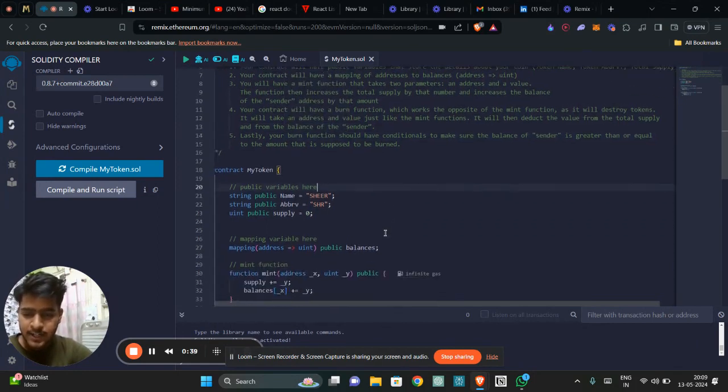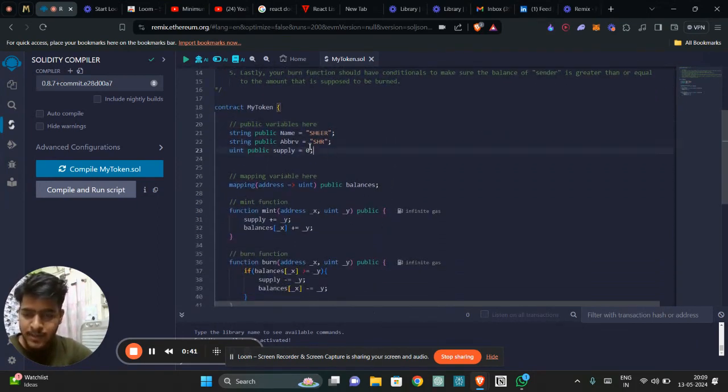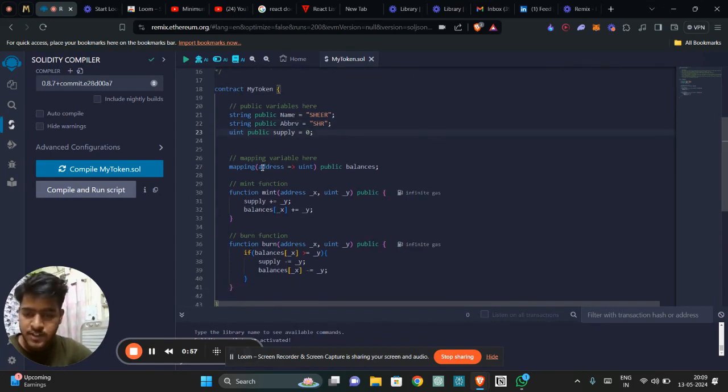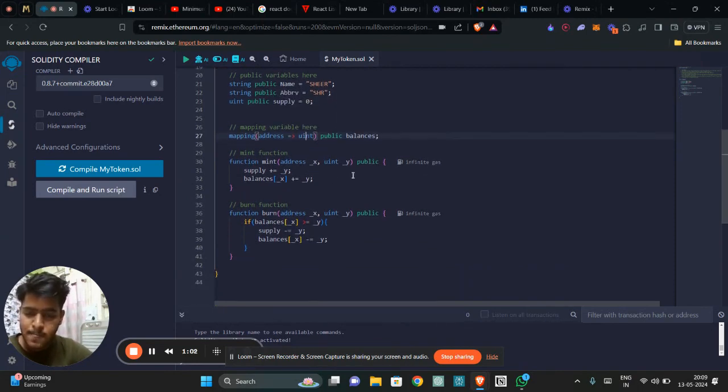So this is the contract here. We have made three variables. All three are public so that they can be accessed even from outside the contract. The first two are strings, and another one, the supply, is a uint. This is the mapping which maps addresses to their respective balances.